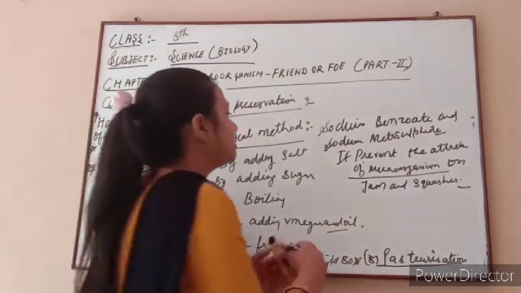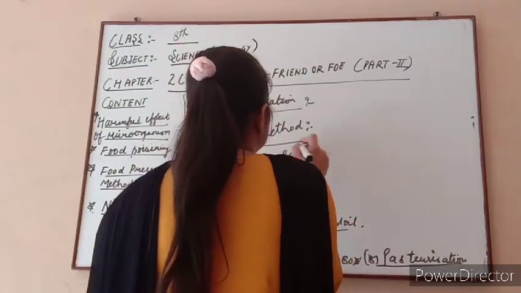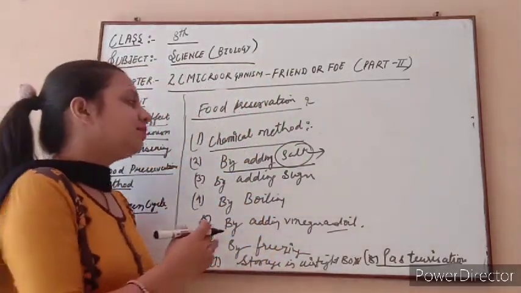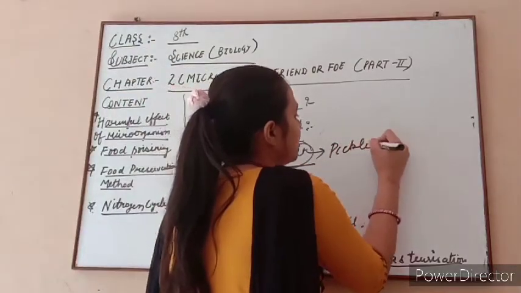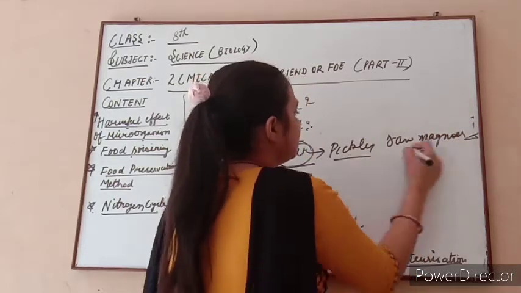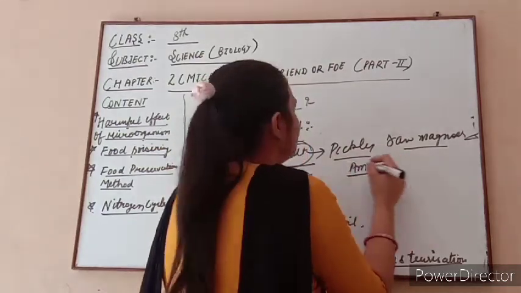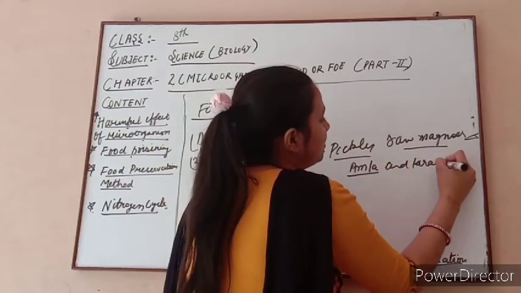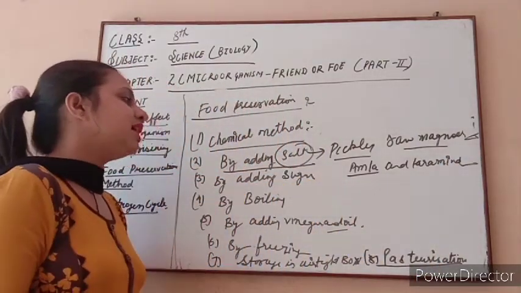And after this we discuss adding salt. Adding salt is also very important because salt is a very simple thing which helps prevent our food from the action of microorganisms. Like in the case of pickle, raw mangoes are also preserved when we spread salt on them. Third one, amla is also preserved from microorganisms when we add salt on it. And fourth one is tamarind. Tamarind, imli, is also preserved from the action of microorganisms when we add salt to it.